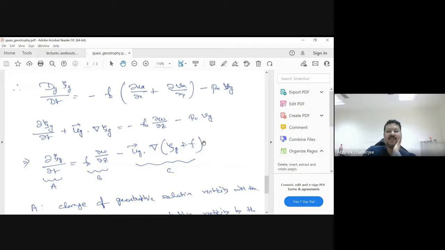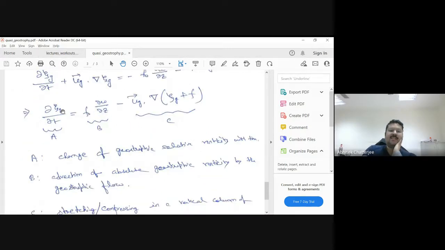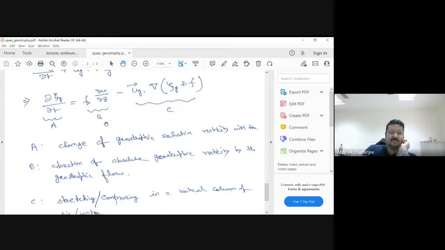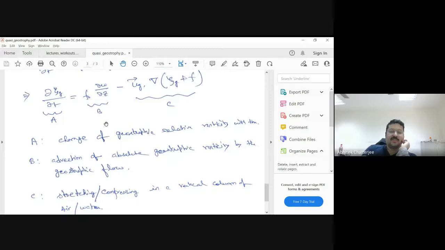So you get basically three terms. Term A is the change of geostrophic relative vorticity. B is the advection of... no, I have written it wrongly. This is B, this is okay. Here it is written opposite.